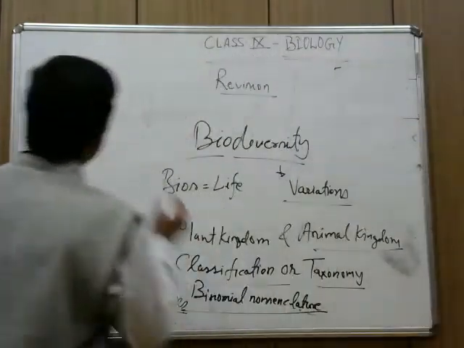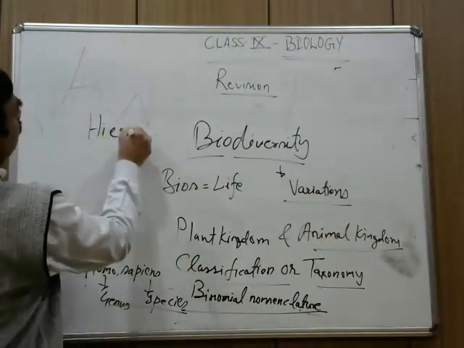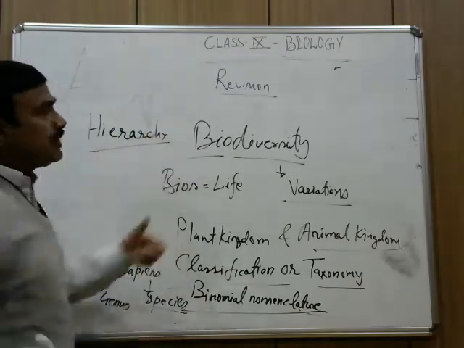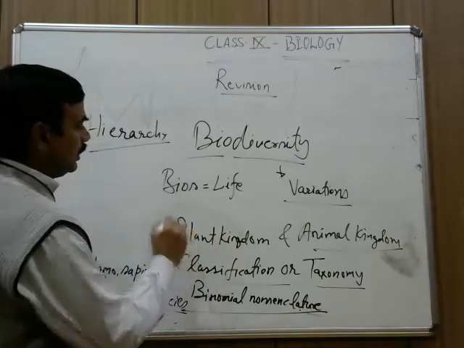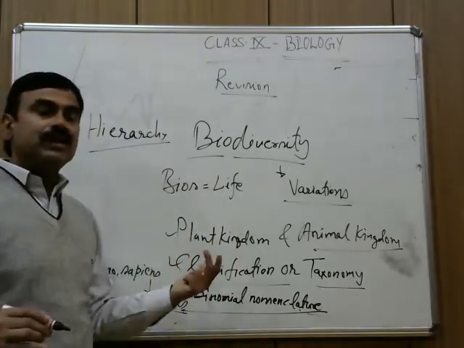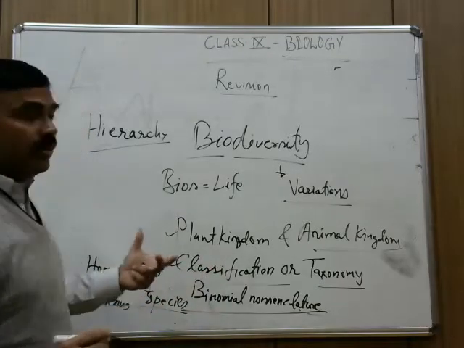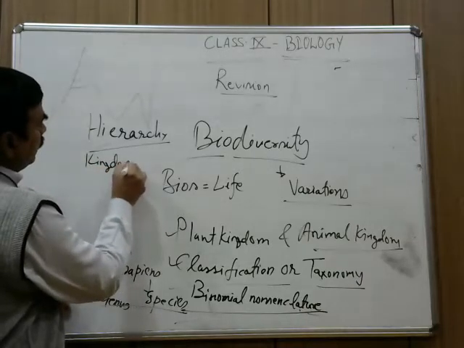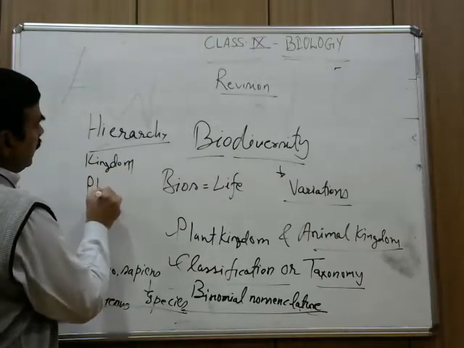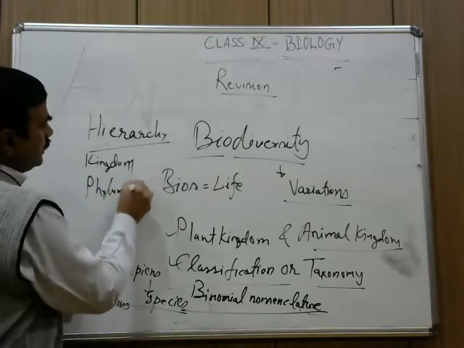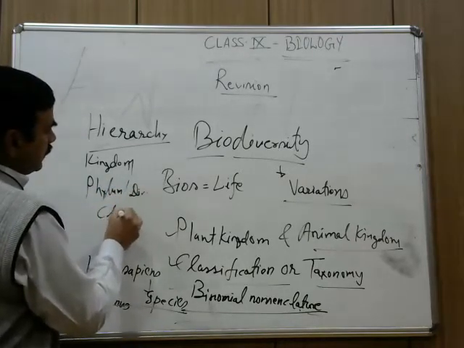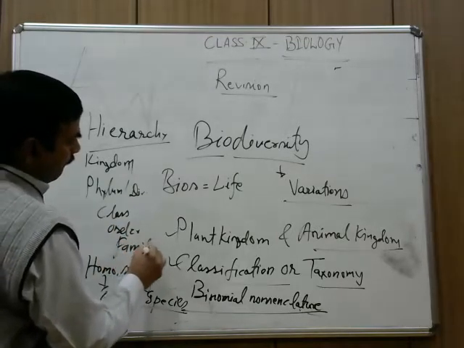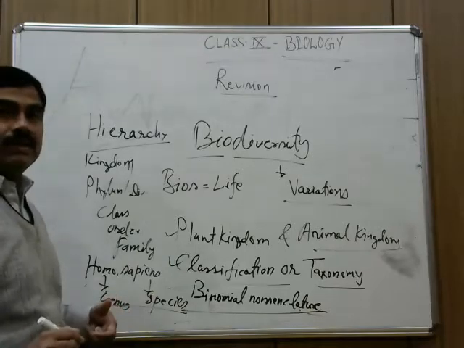And more of this is the hierarchy. When you start the classification, as I am telling you, classifying into different groups is called the classification process. So very first you write the kingdom, then phylum or division, class, order, family, genus and species.